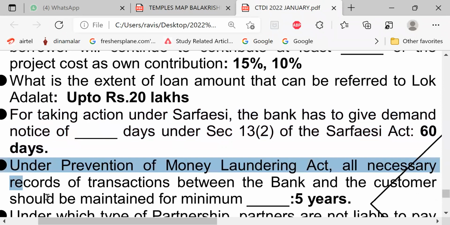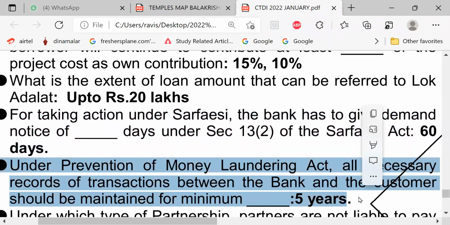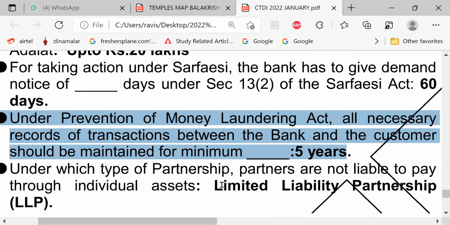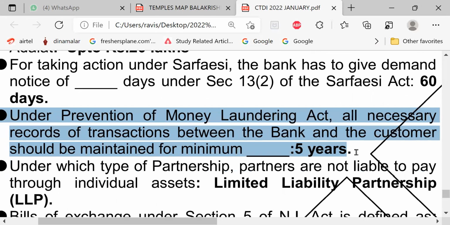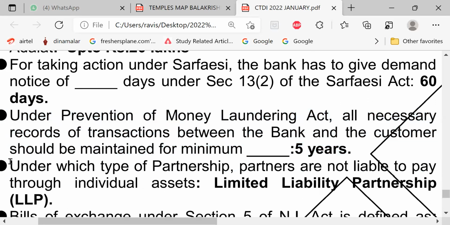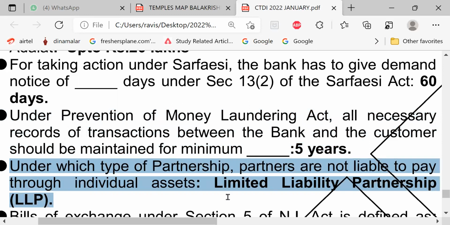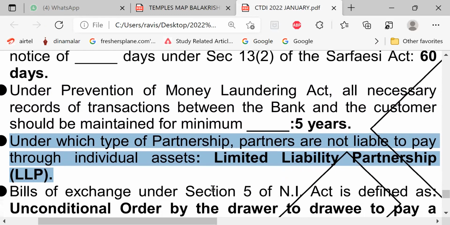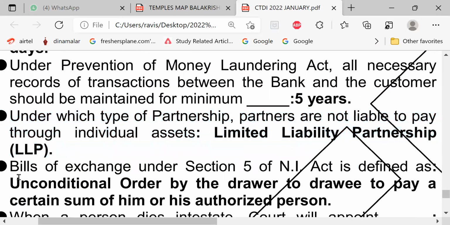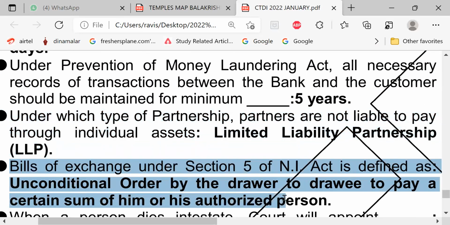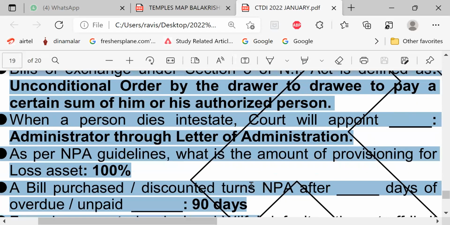Under the Prevention of Money Laundering Act, all necessary records of transactions between the bank and the customer should be maintained for a minimum period of 5 years. Under which type of partnership are partners not liable to pay through individual assets? Answer: limited liability partnerships.